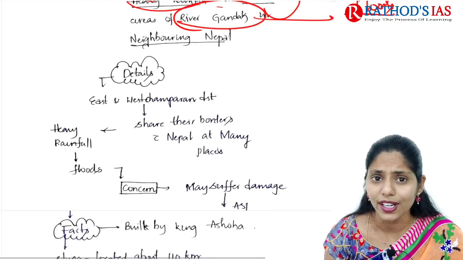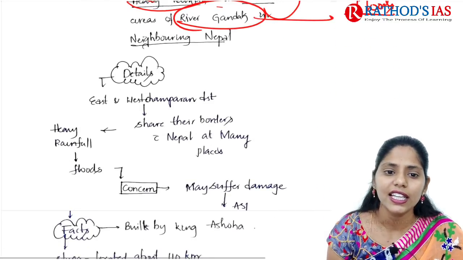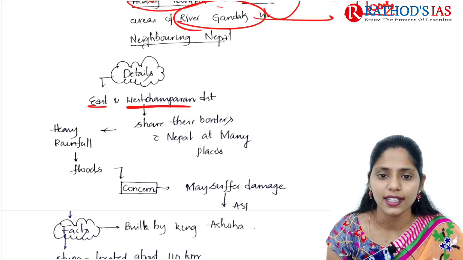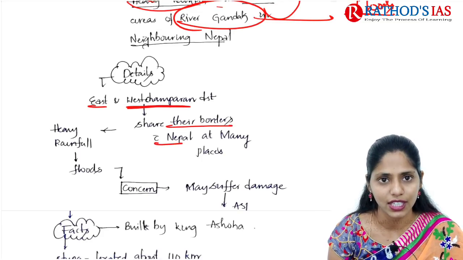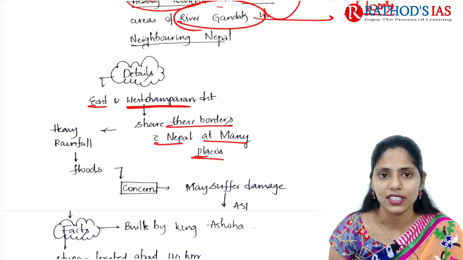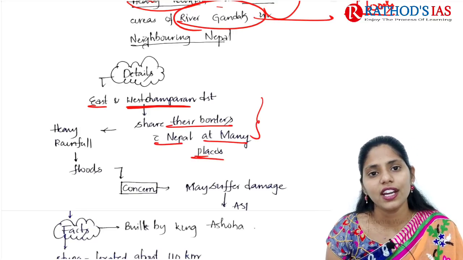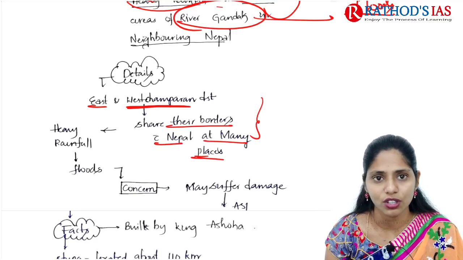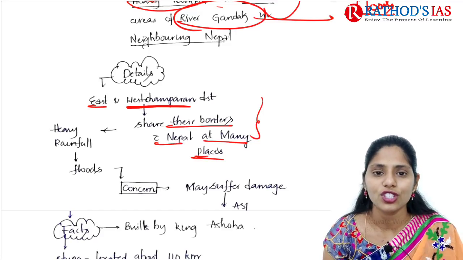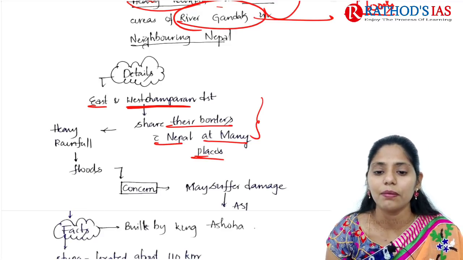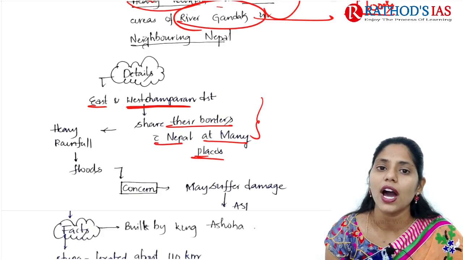Some important details: East and West Champaran districts share their borders with Nepal at many places. Because of the heavy rainfall in this river area, we saw floods. It is one cause of concern because the stupa may suffer damage, according to the Archaeological Survey of India.